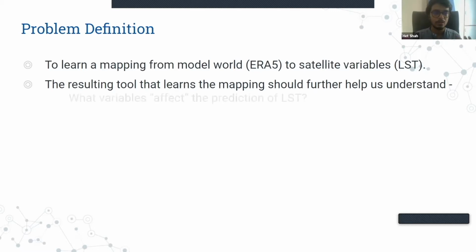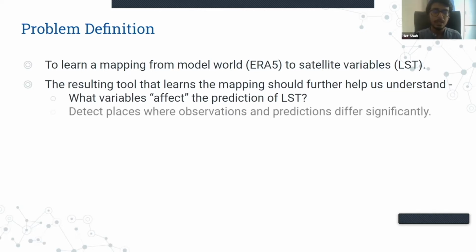For example, it will help us understand what variables are actually affecting the prediction of land surface temperatures and how the change in these variables and the values of these variables are going to affect the changes in the values of the land surface temperatures. It can also help us detect places where the observations and predictions are differing significantly. And this could be due to various boundary or edge cases, for example, natural calamities, forest fires, and other calamities like these, which can change the values of land surface temperature significantly.